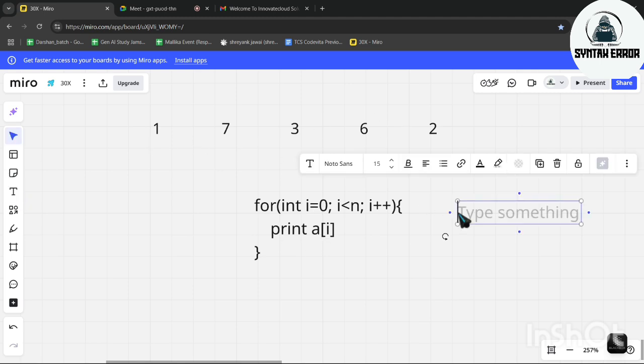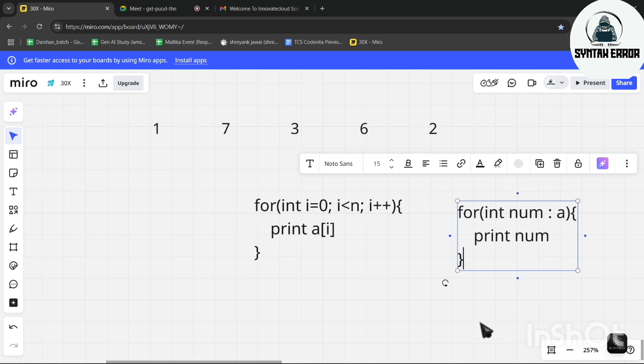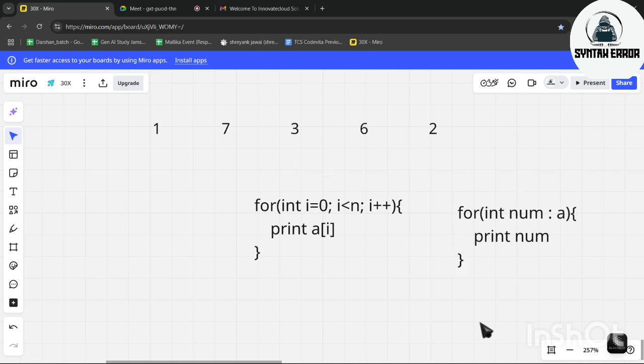There is one more approach in which we write for int num colon array name, print num. Yeah, for each is also there, but I want to show this one. You'll get to know in a few minutes why.